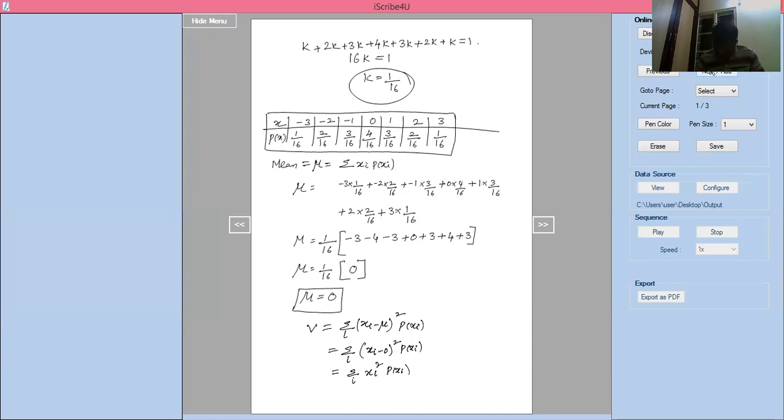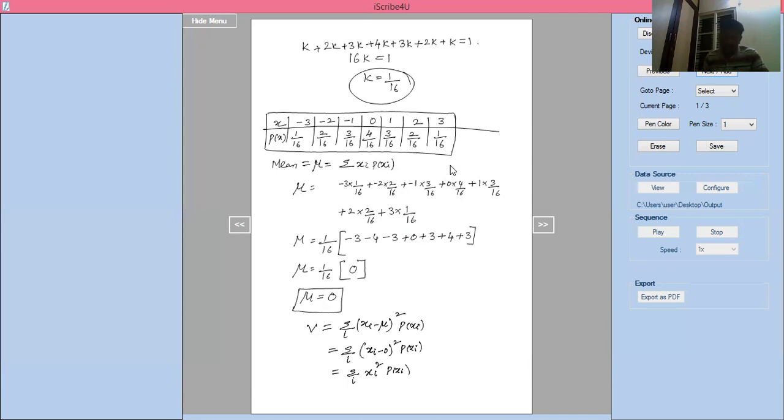Xi square into P of xi means we add all those probabilities. Xi square means minus 3 square into 1 by 16, minus 2 square into 2 by 16, minus 1 square into 3 by 16, 0 square into 4 by 16, 1 square into 3 by 16, 2 square into 2 by 16, plus 3 square into 1 by 16. Like that I write.